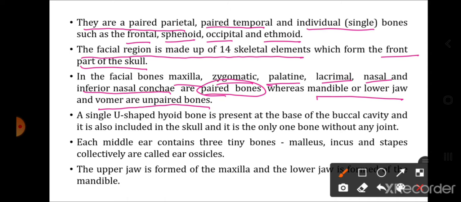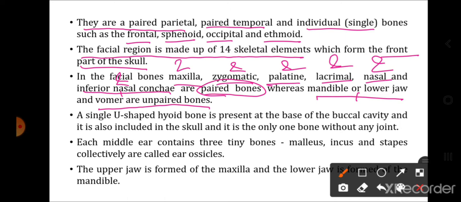So how many bones in total? 14 bones in the facial region. 2 maxilla, 2 zygomatic, 2 palatines, 2 lacrimals, 2 nasal bones and 2 inferior nasal conchae. So that totals 12. There is 1 mandible or lower jaw, that is 13, and 1 vomer, that is 14. So total 14 bones in the facial part.